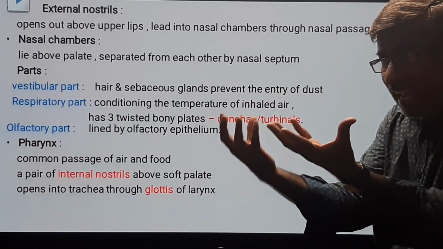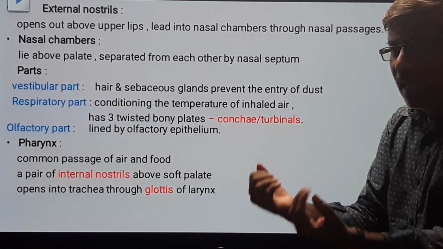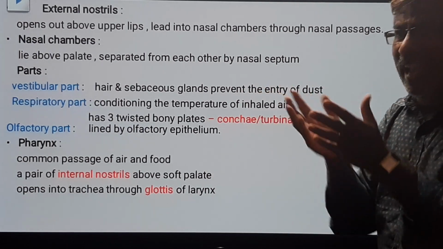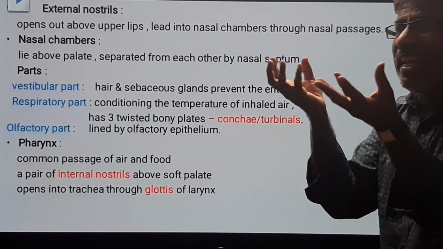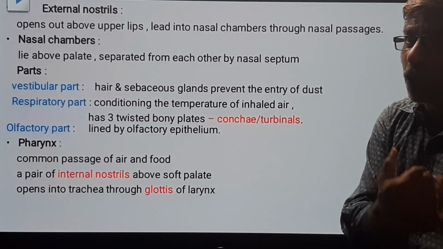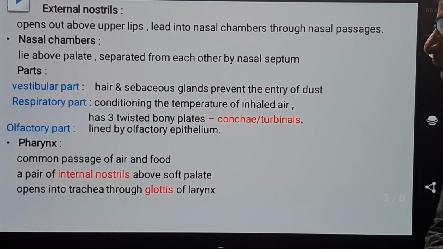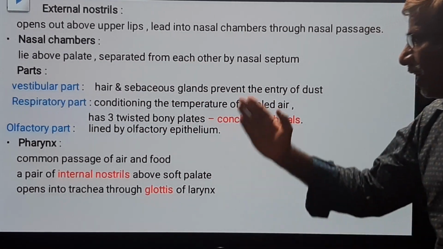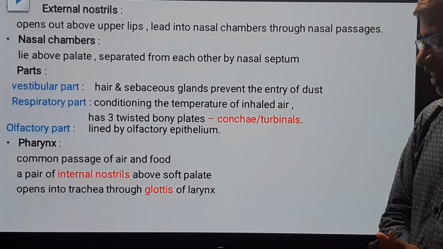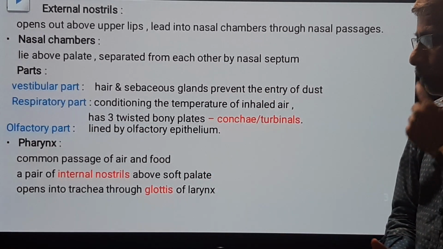If the inhaling air is hot, it decreases the temperature. If the inhaling air is cold, it heats up that air. The inhaled air is maintained similar to body temperature here in the respiratory part. That's why it is called the natural air conditioner.